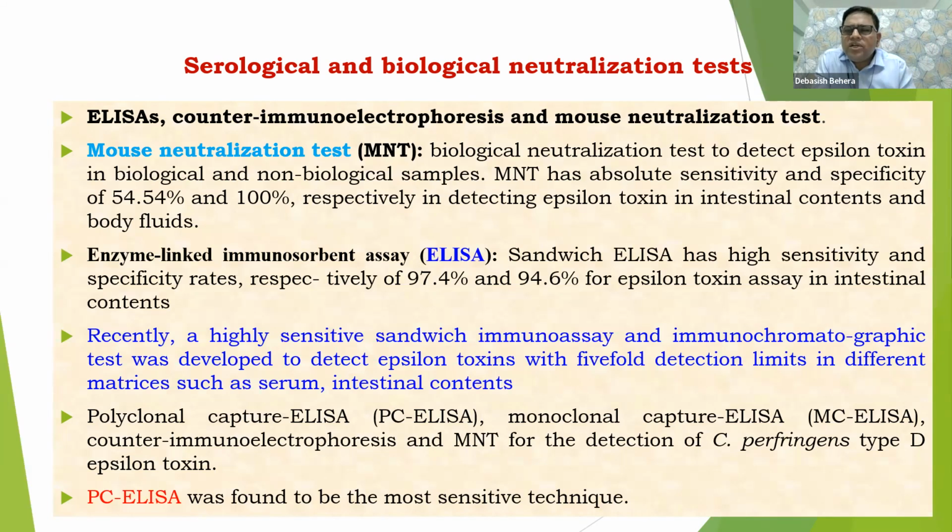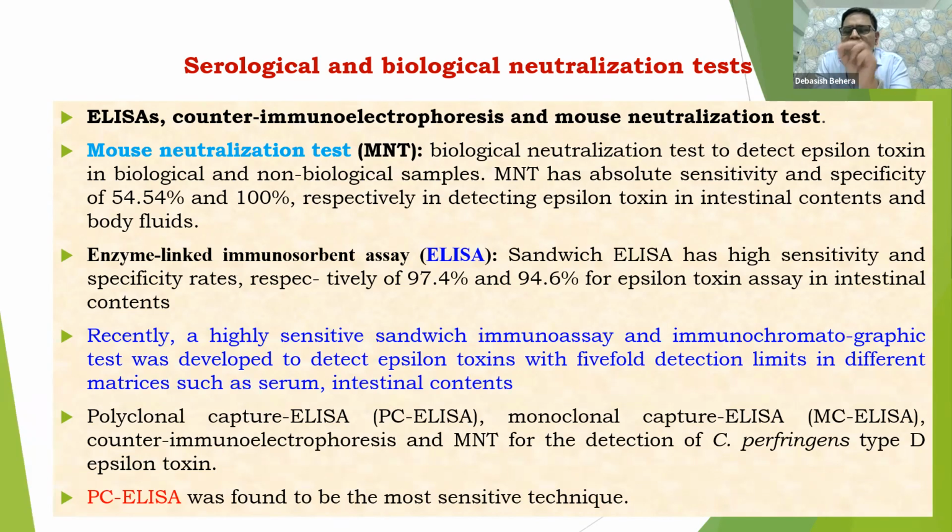As we have already discussed in the introductory part of this presentation, Clostridium perfringens is a normal inhabitant of the intestine. So alpha would be available everywhere, but the quantity is very small. In healthy animals also, if you take a sample of the intestinal content, alpha toxin would be available.